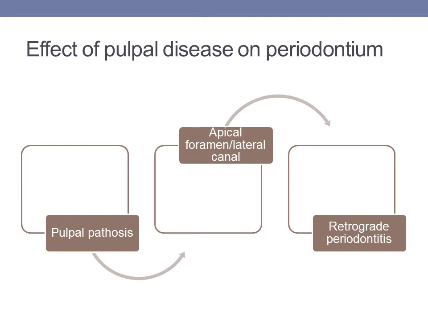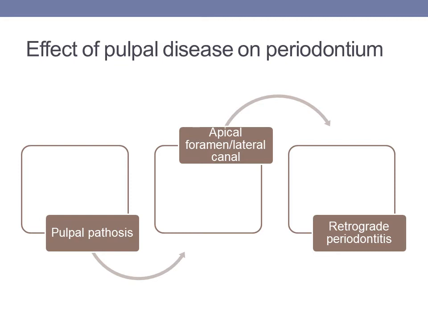A conventional pocket starts forming from the coronal direction or cervical 1/3 of the tooth to the apical 1/3 of the tooth. But a reverse pocket, formed as a result of the pulpal disease, progresses from the apical 1/3 to the coronal 1/3. Hence it is known as reverse pocket formation.